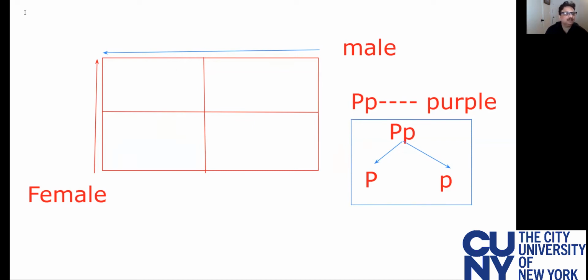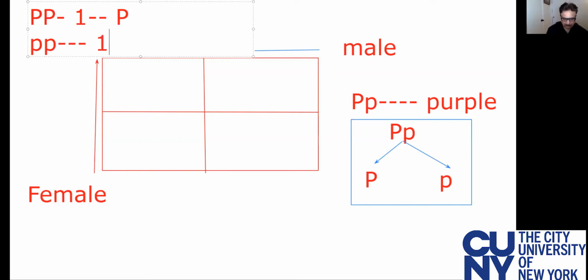Homozygous, whether it is big P or small p, will always produce one type of gamete, only big P, or only one kind of gamete, which will be small p. But a heterozygous will produce two types of gametes, whereas a homozygous will produce only one kind of gamete.